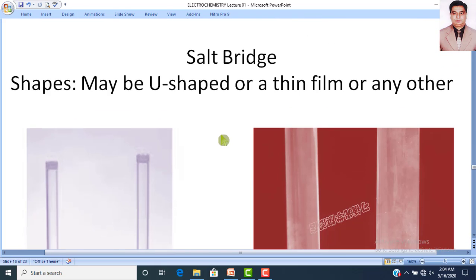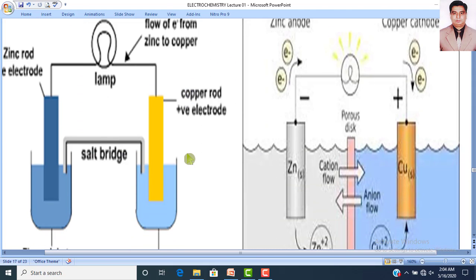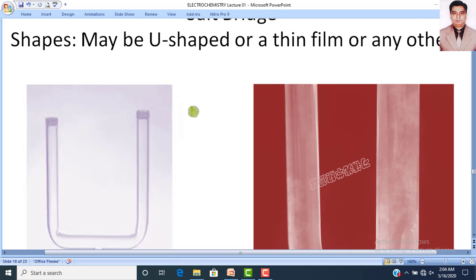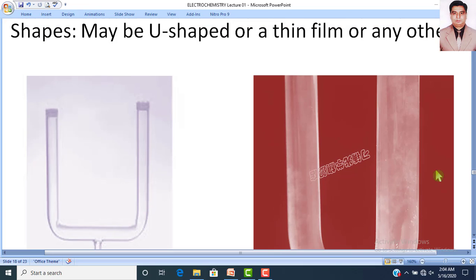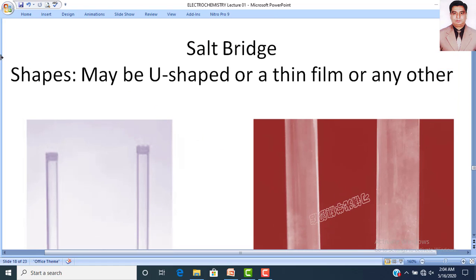So, dear students, now we will study how this salt bridge is made and what are its different shapes. Dear students, remember that the shape of a salt bridge may be U-shaped, like this one, or like this one. It may be U-shaped, but you can give it any shape according to your requirement.